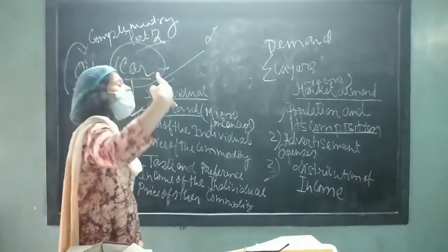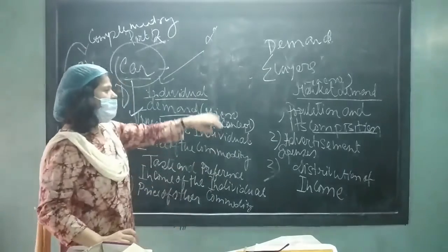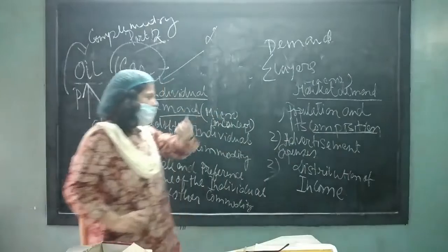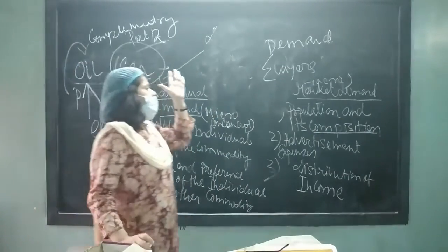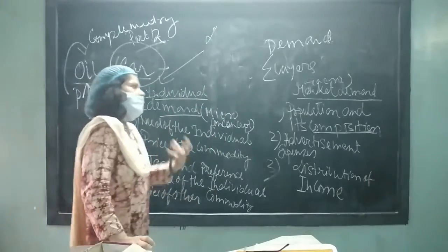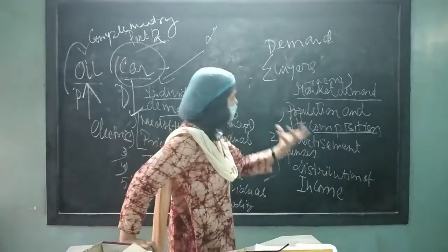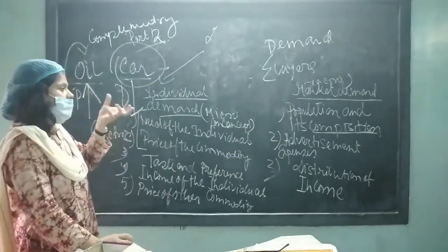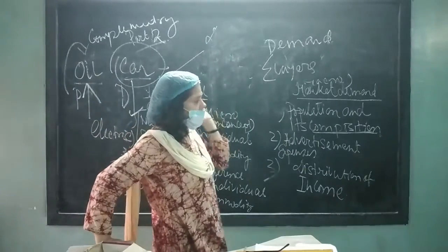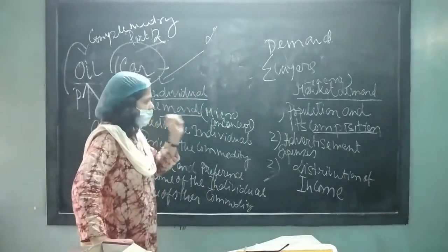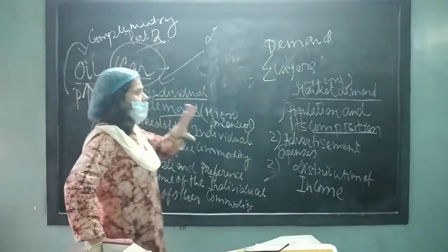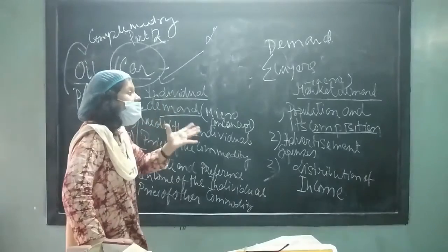And composition means the market is constituted of what type of people according to age. Suppose in the country, if the people aged 16 to 21 are more, then what will happen? Accordingly, the demand will be created. Clear, understood? So market composition is a very important factor. That is, whether children are more, adults are more, teenagers are more, or old age people are more, accordingly the demand will change its shape.